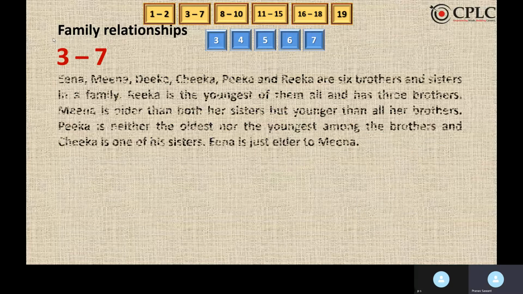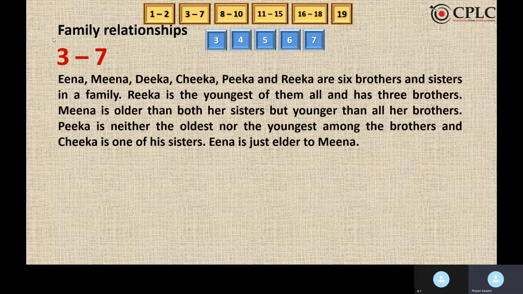Moving to the next set, Tina, Meena, Dika, Chika, Pika, Rika are 6 brothers and sisters in a family. Rika is the youngest of them and has 3 brothers. Meena is older than both her sisters but younger than all her brothers. Now through the second statement, we can definitely say that there are 3 sisters and 3 brothers, because it is said Meena is older than both her sisters. Hence 3 are female and 3 are male.